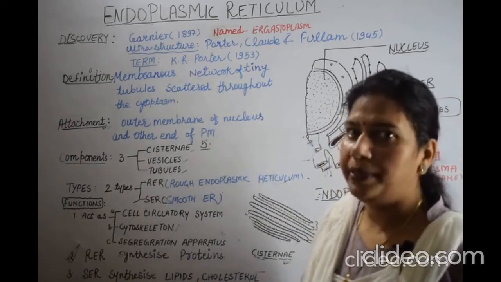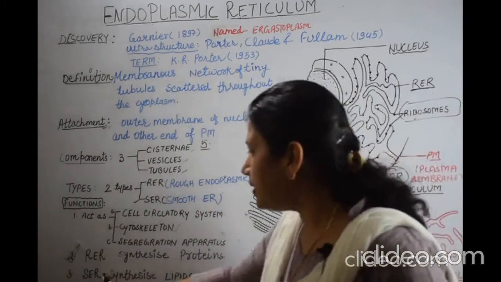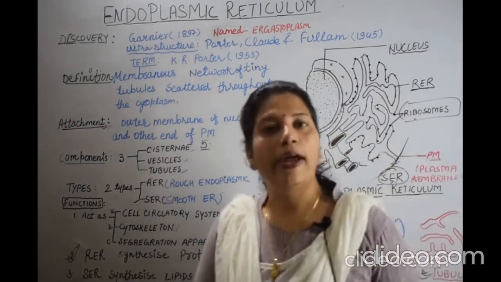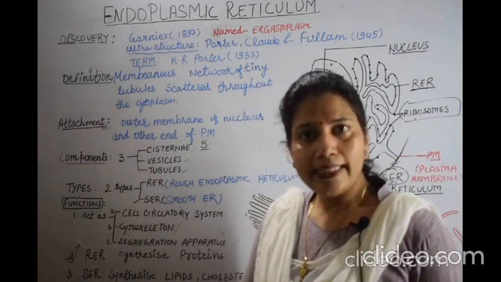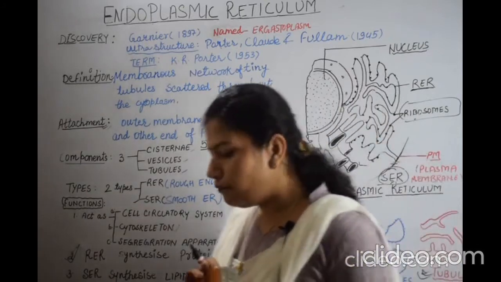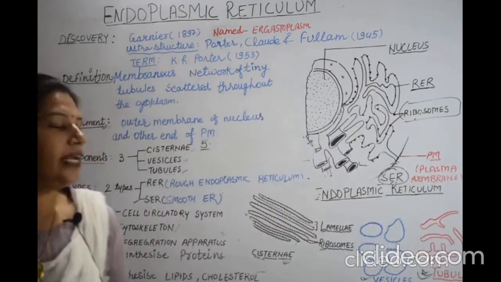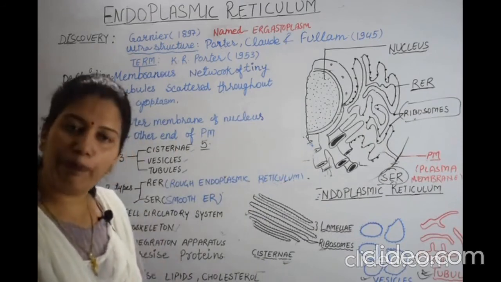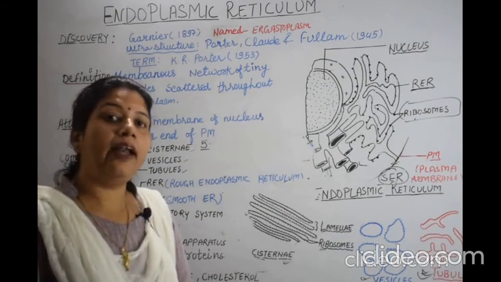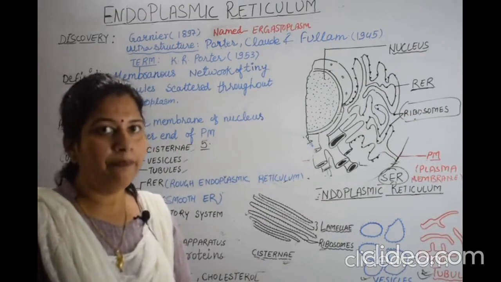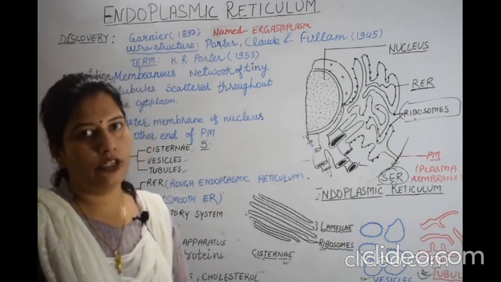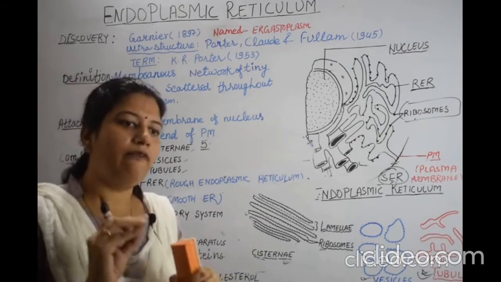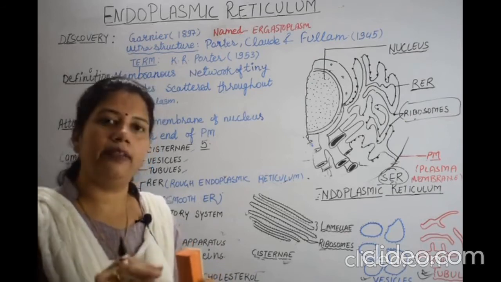Smooth endoplasmic reticulum. It helps in the synthesis of lipids, cholesterol and steroidal hormones. So that's the difference between the functions of RER and SER. RER helps in the synthesis of protein, and SER helps in the synthesis of lipids, cholesterol and steroidal hormones.